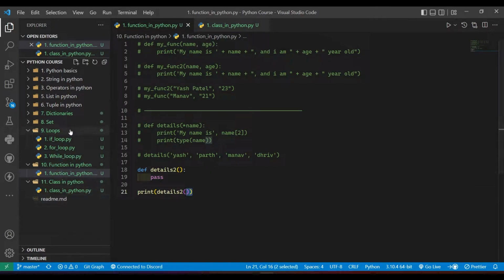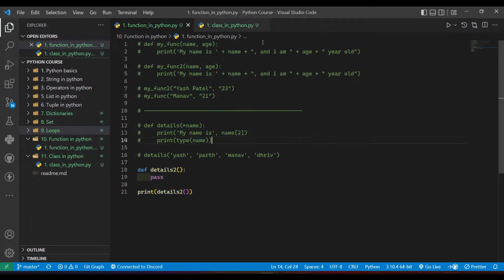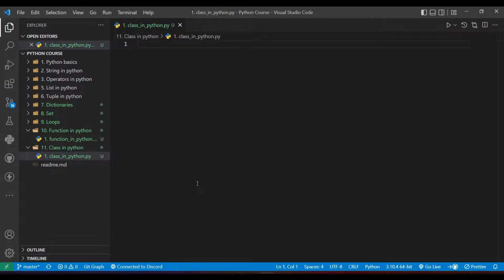So in last video we have seen functions. So in today's video we are going to see class. Now what is a class? Since Python is an object oriented language, each and everything in Python is an object only, right? And class is known as a container of objects. You can have multiple functions in a class, but you can't write a class inside a function. Okay, so keep those things in mind.